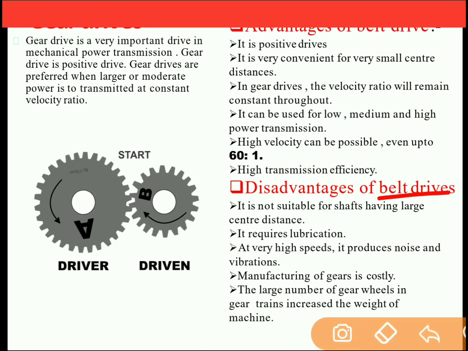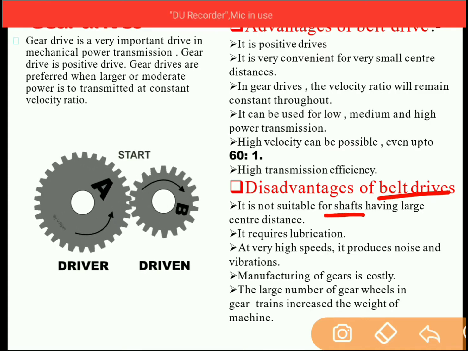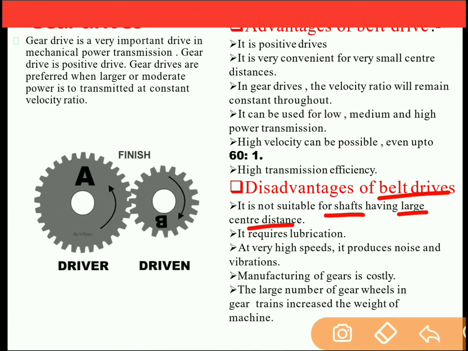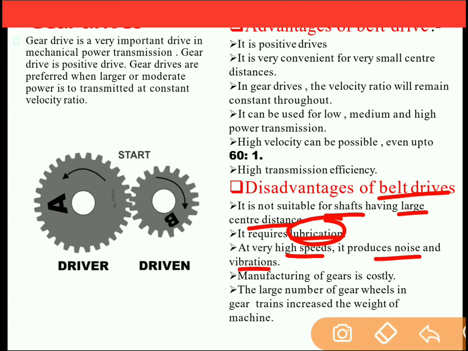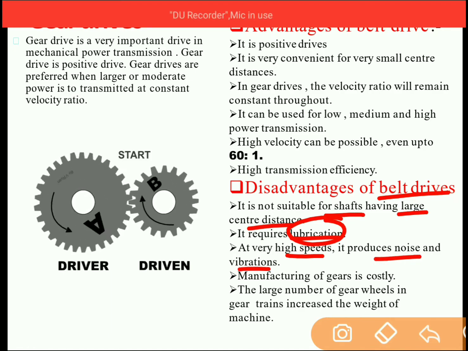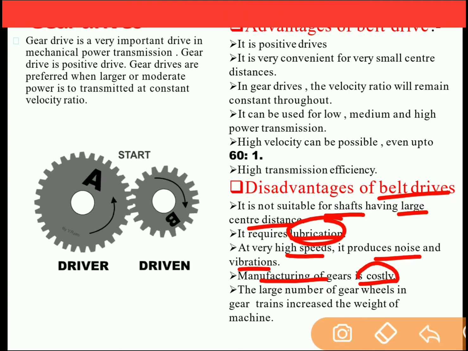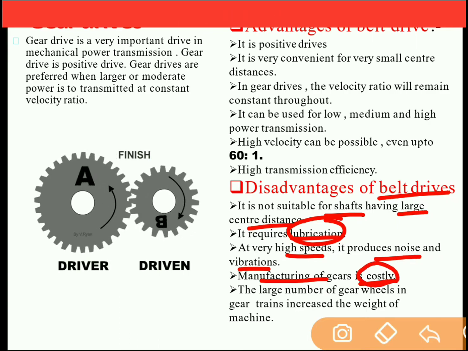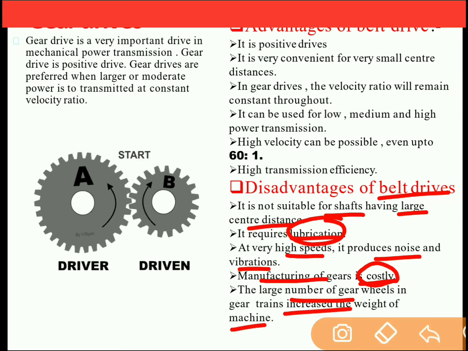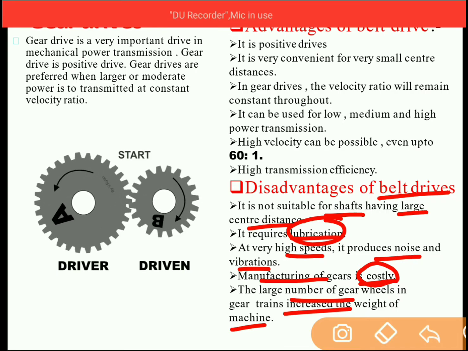What are the disadvantages of the gear drive? It is not suitable for shafts having very large center distance. It requires lubrication, which is a disadvantage. At very high speed, gears can produce noise and vibration. Manufacturing of gears is costly, so gears are costlier as compared to the belt drive. A large number of gear wheels in the gear train increases the weight of the machine. So if a large number of gears are used, it can increase the overall weight of the machine.